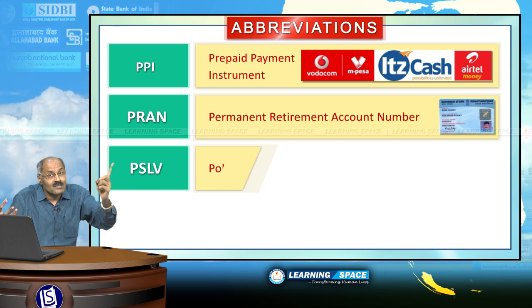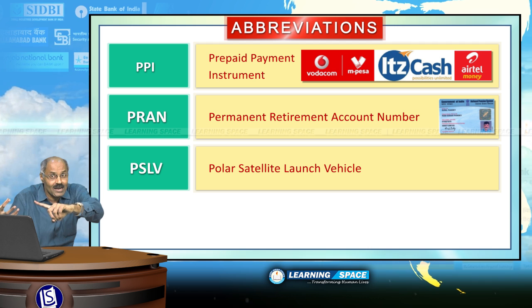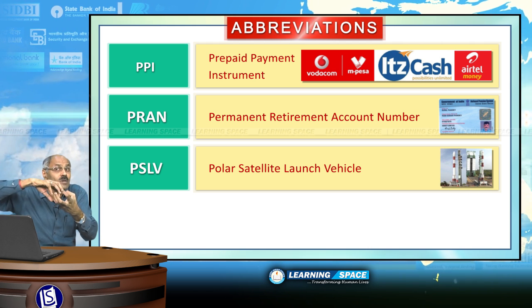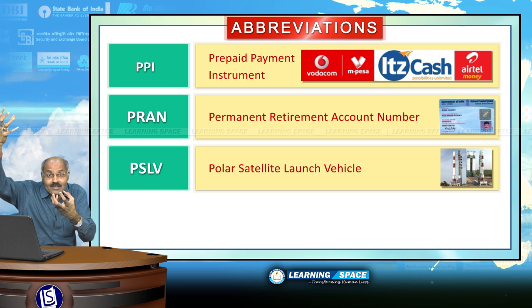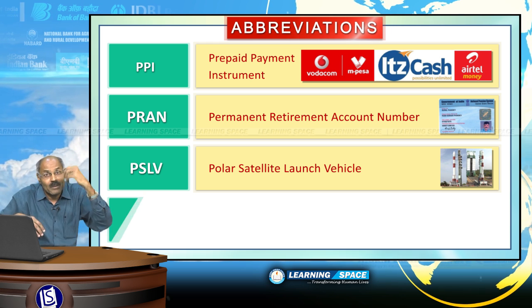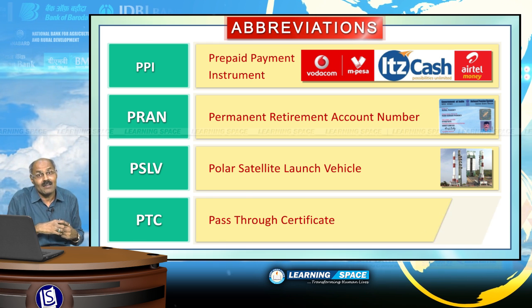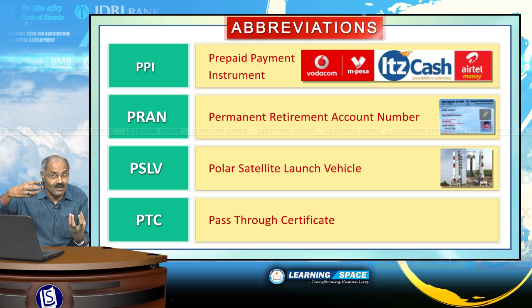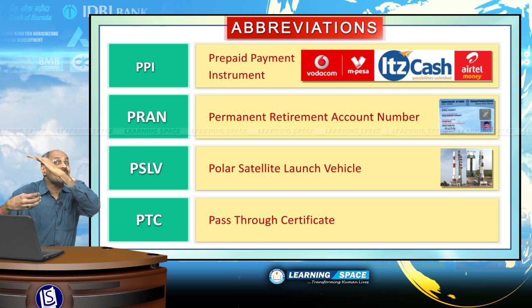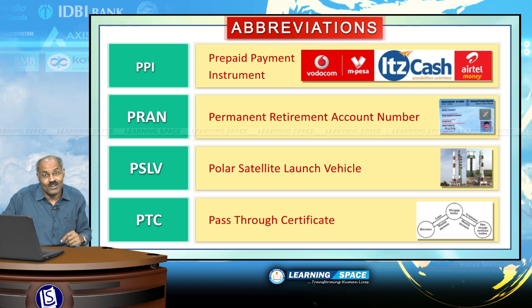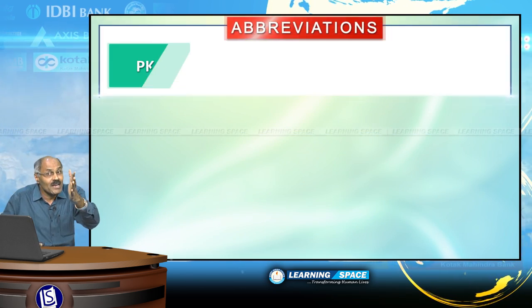PSLV is a Polar Satellite Launch Vehicle. This is the satellite launch vehicle so as to keep the satellites in the low Earth orbit. This is different from GSLV, right? PTC is pass-through certificate. You have taken a loan from State Bank of India. State Bank of India can sell that loan to some other organization through issue of pass-through certificate. Please don't forget.